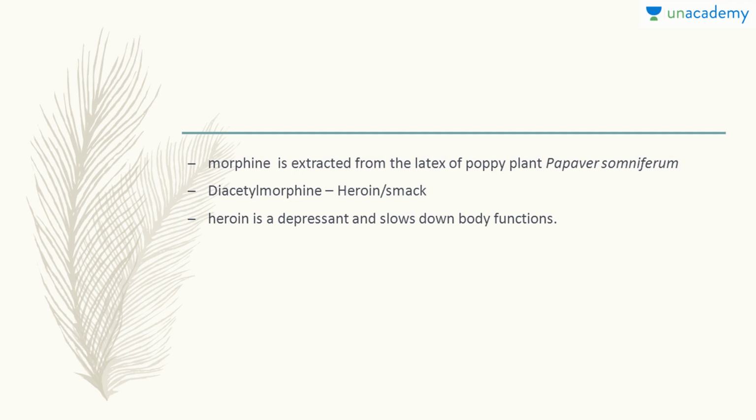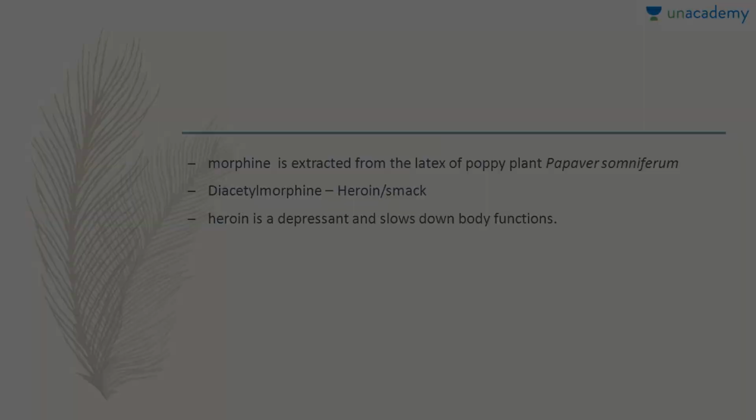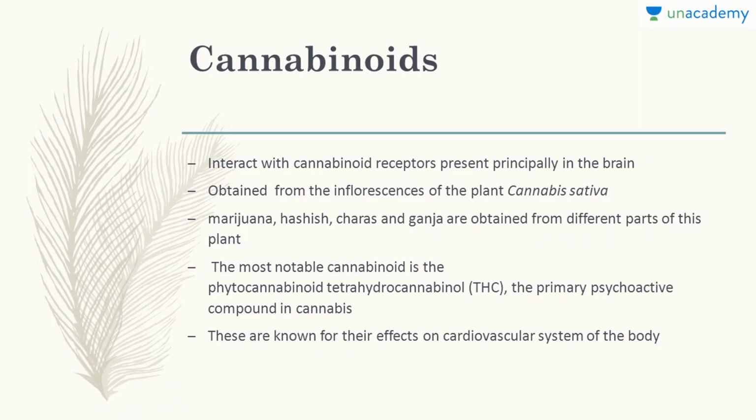Heroin is a depressant that slows down the body functions and hence can be used as sleeping pills. Then there are cannabinoids. They interact with cannabinoid receptors present principally in the brain. The cannabinoids are obtained from the inflorescence of the plant Cannabis sativa: marijuana, hashish, charas, ganja. They are different things, obtained from different parts of this plant.